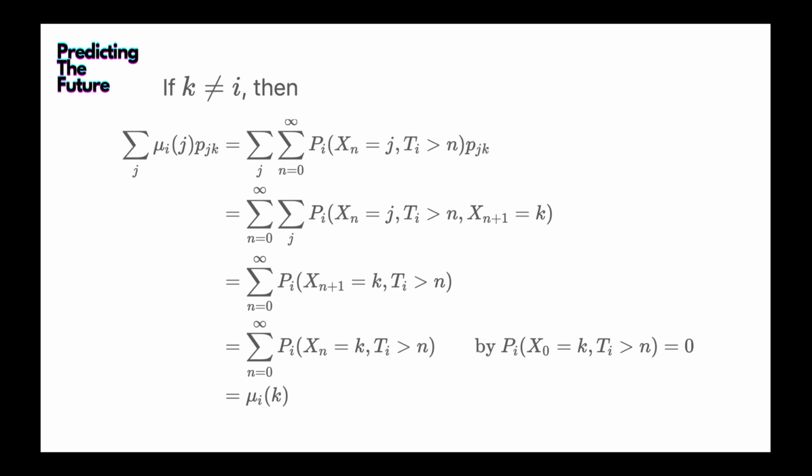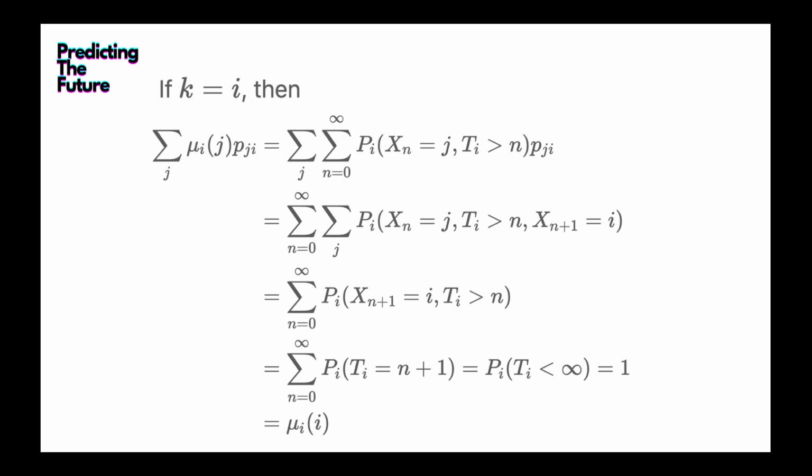But the probability P_i, X_{n+1} equal to k, T_i greater than n, we can expand it to change the X_{n+1} to X_n, because when n equals 0, the probability P_i, X_0 equal to k, T_i greater than 0 is actually 0. Why? Because given the initial condition X_0 equal to i, X_0 equal to k is just impossible, which is 0. So that eventually gives us the result mu_ik, which is what we are trying to prove.